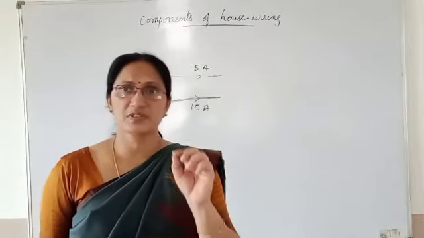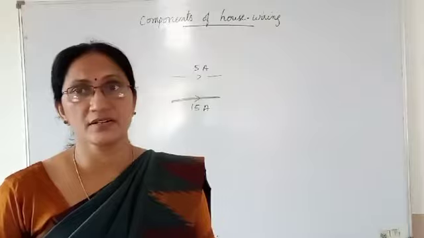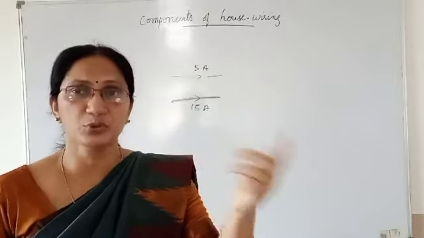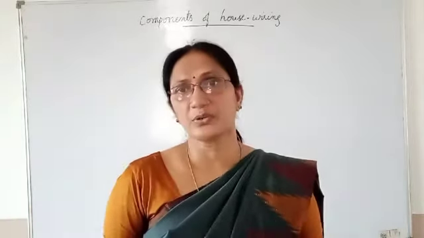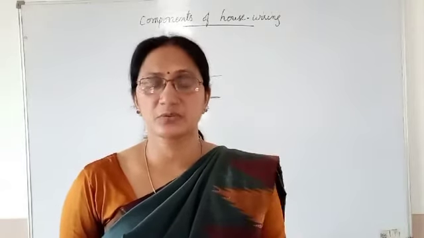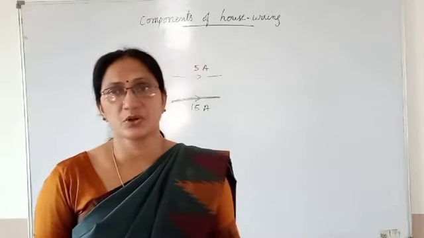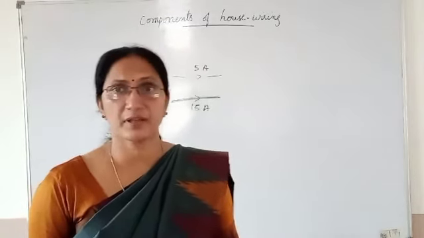So when we choose the wire, you have to think about the current rating, how much current will flow through that wire. Accordingly you have to choose the wire. Thin wires for small current and thick wires for heavy current. So these are some reasons where short circuit or electric fire can happen.